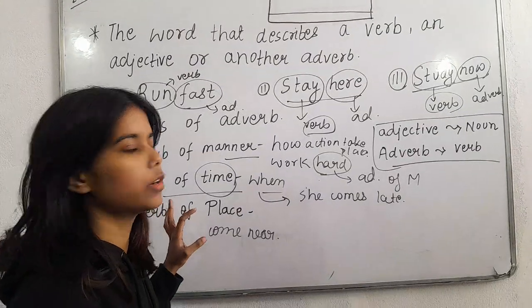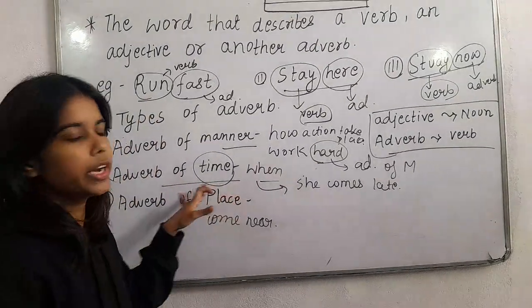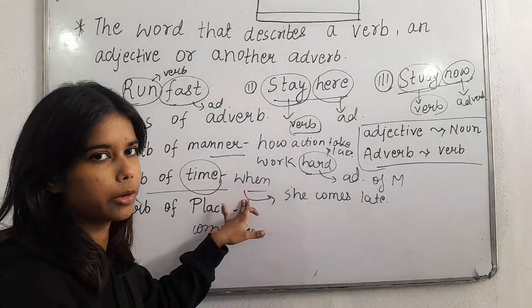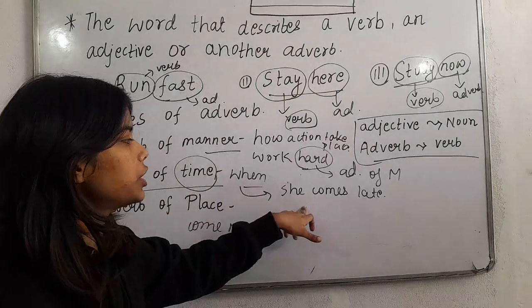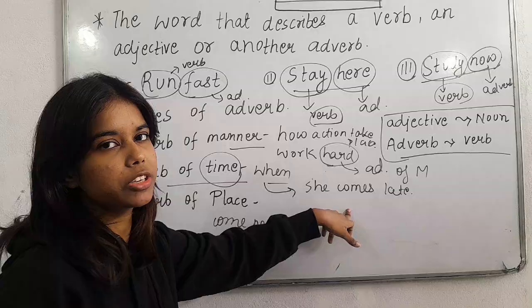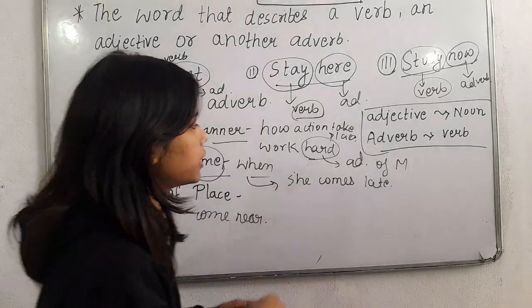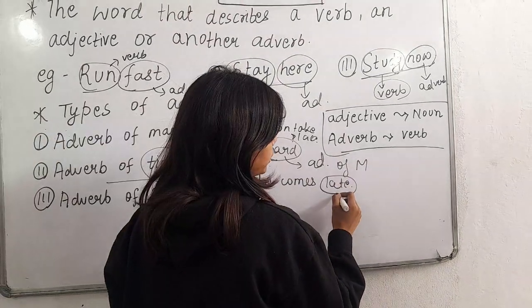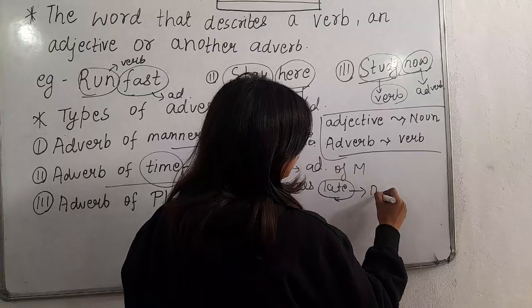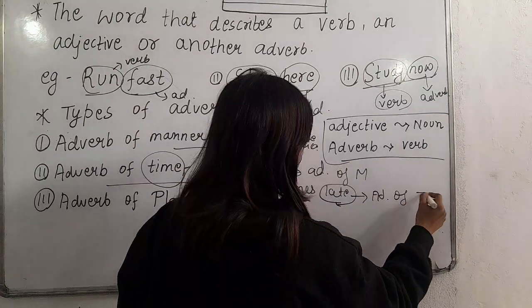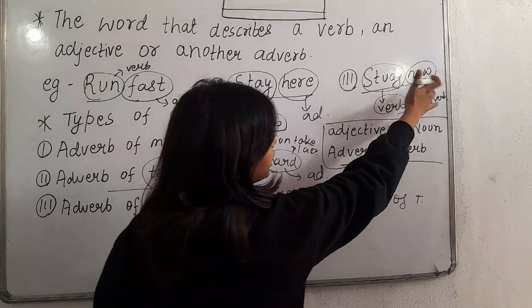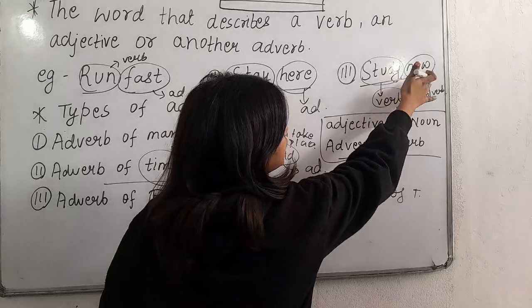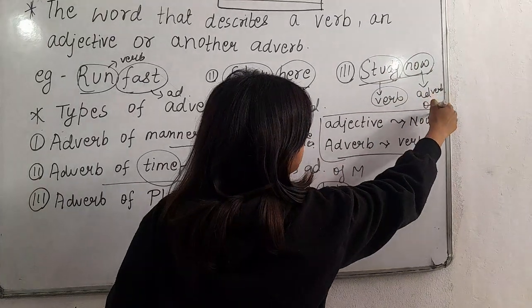So the next was adverb of time. It tells us about when the action is taking place. For example, she comes late. When she is coming late. So this word is telling about when the action is taking place. So this word will be called adverb of time. Here also study now. So when we have to study now. So now is adverb of time.